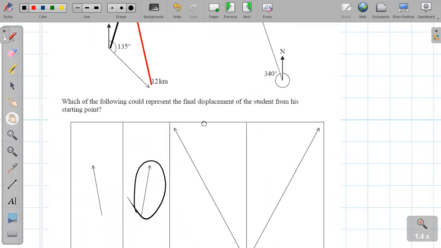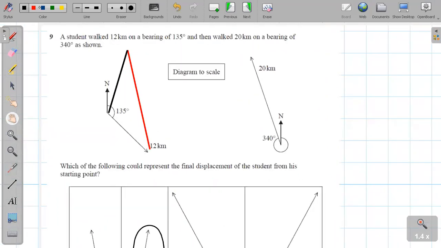There's another method, because this one is a bit tricky. See, if I consider this one as a vertical vector, a longer vertical vector, and a shorter downward vertical vector, the resultant should be somewhere like here.